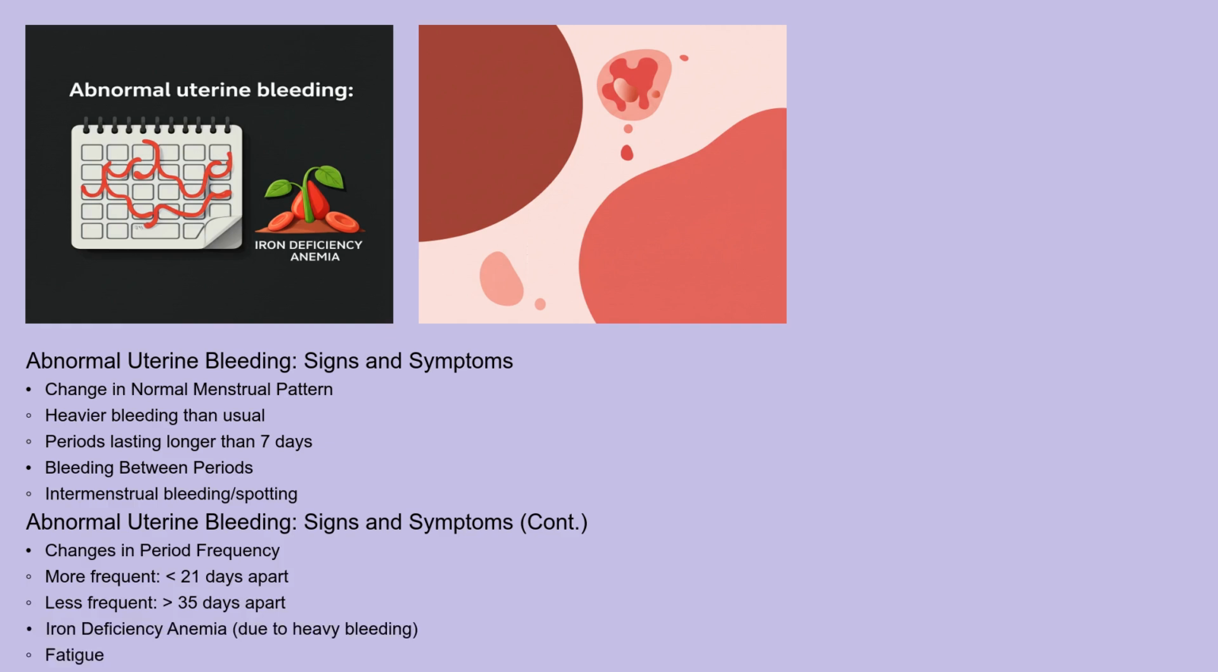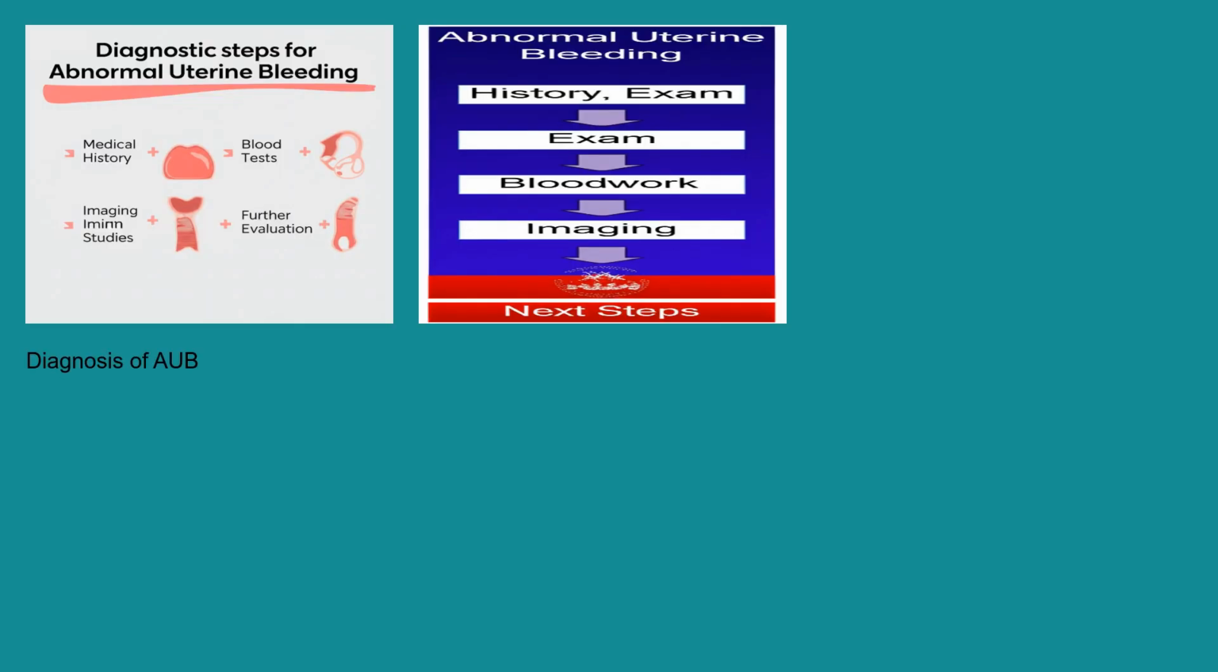It is also important to consider how heavy bleeding can lead to iron deficiency anemia, which in turn causes fatigue, weakness, and shortness of breath. Diagnosis of AUB typically involves a thorough medical history, including details about your menstrual cycle, past pregnancies, medications, and any family history of bleeding disorders or gynecological conditions. A physical exam, including a pelvic exam, is also performed.